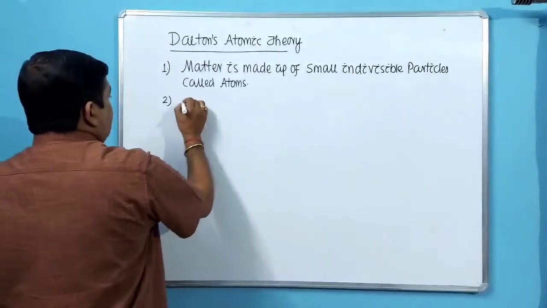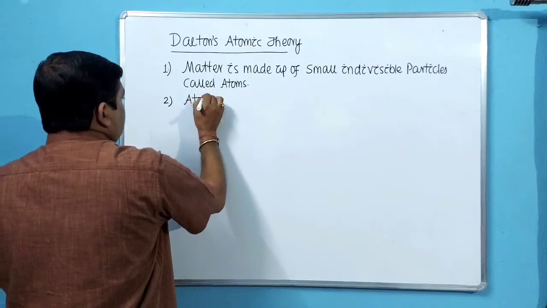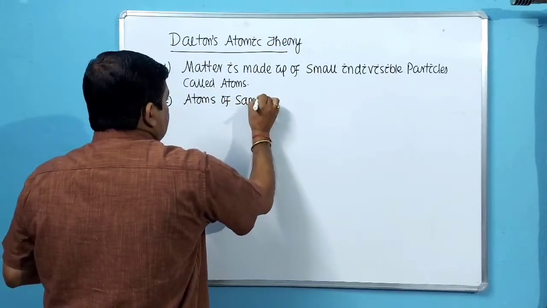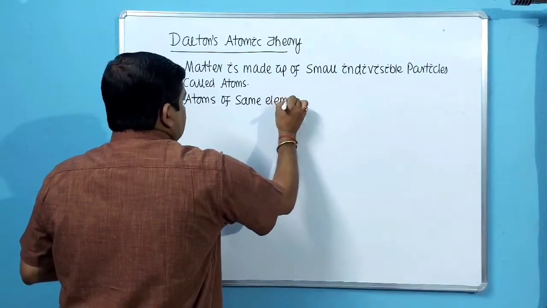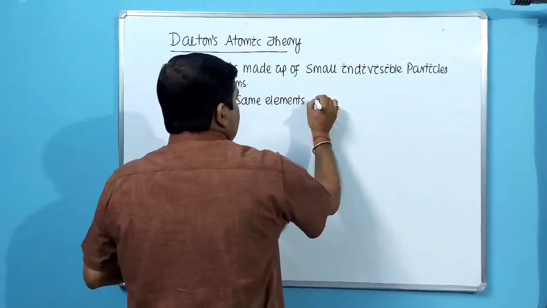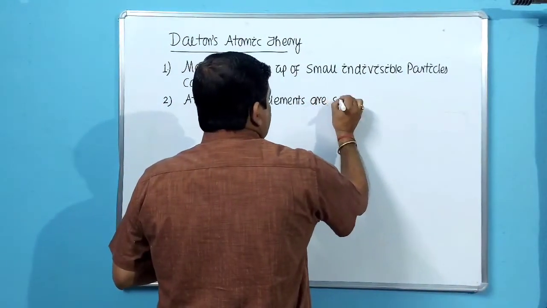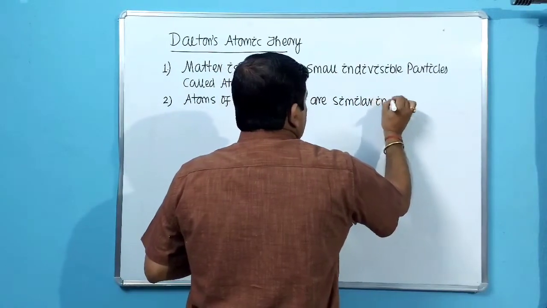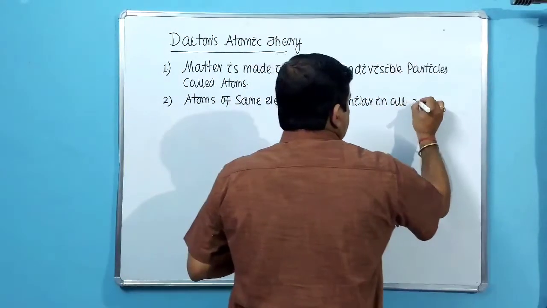Next, point 2. Atoms of same element are similar in all respects.